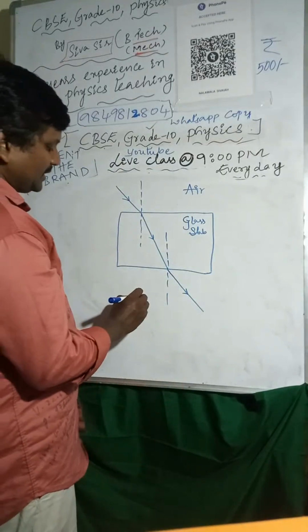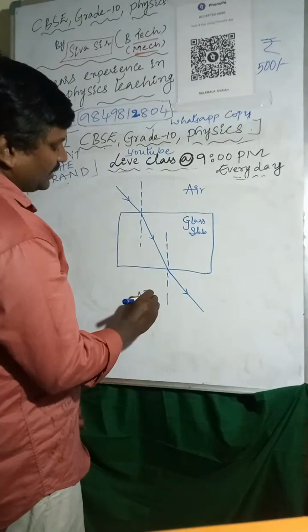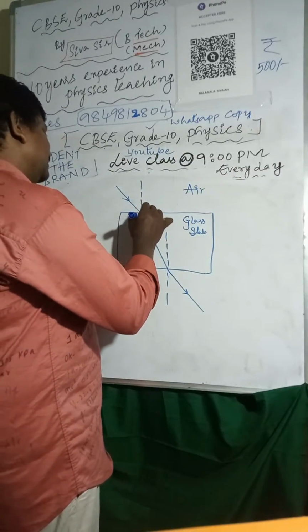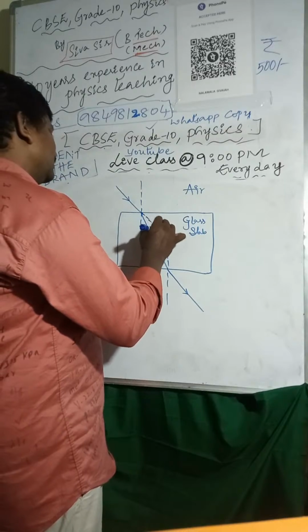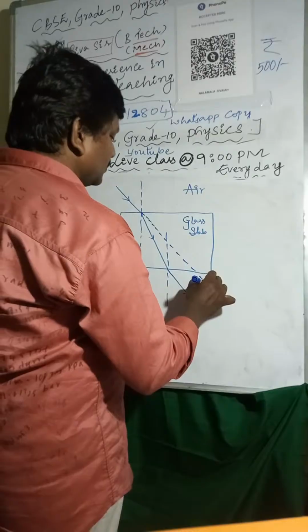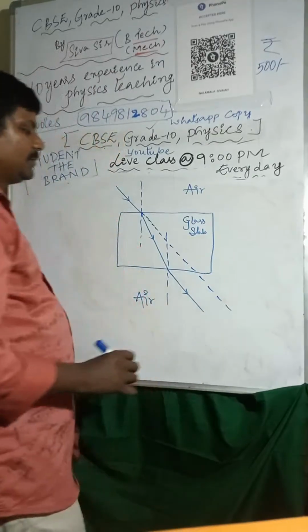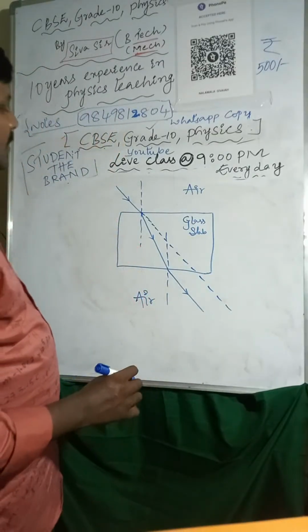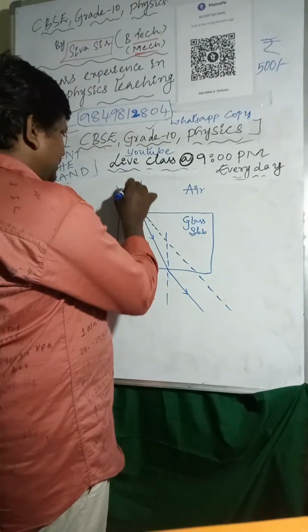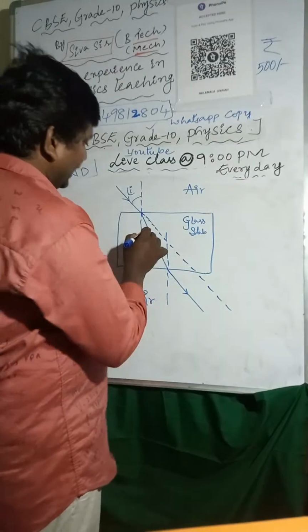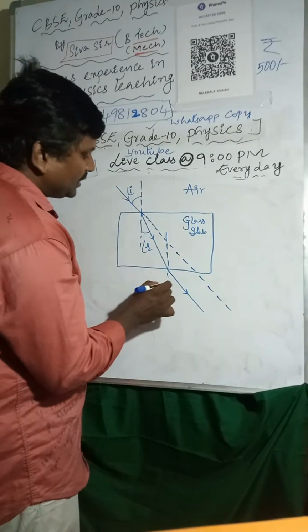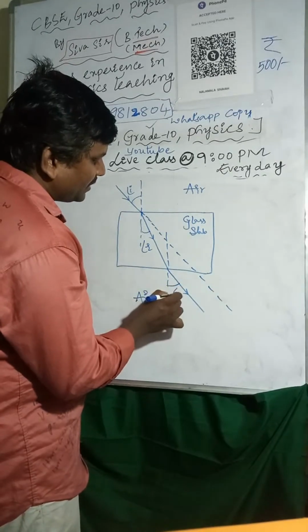Air again. If you extend these light rays, this is the angle of incidence, angle of refraction, and this is called the angle of emergence.